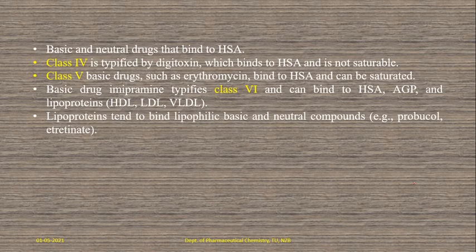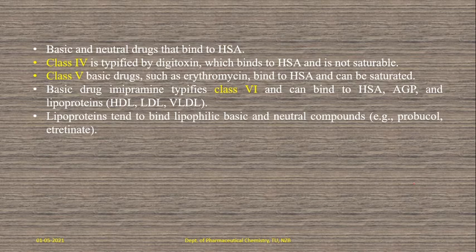Okay, so it is not saturable. And the next, class 5, is especially for basic drugs such as erythromycin, which bind to HSA and it can be saturated. Some limited class 5 sites are present per each molecule.